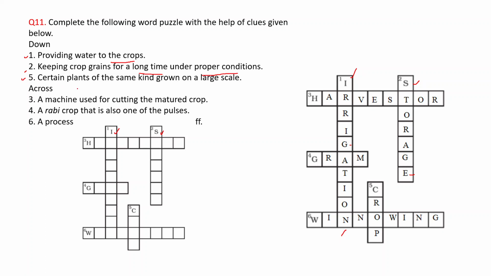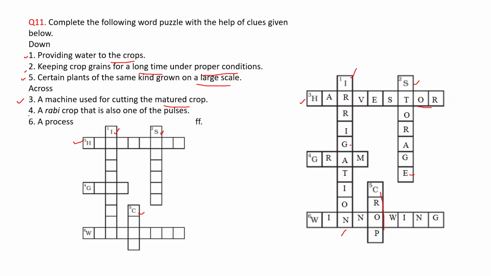Fifth number, a certain plant of the same kind grown on a large scale. That is the fifth one. It starts from C, and from C this is crop, like this, CROP. Now across. Third number, a machine used for cutting the matured crop. It starts from H, and from H that machine is harvester.